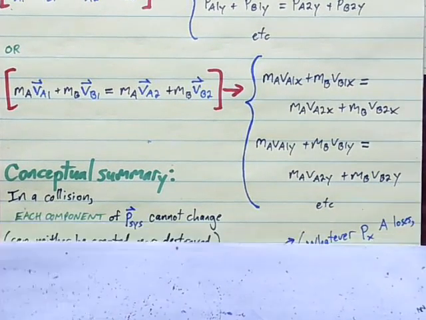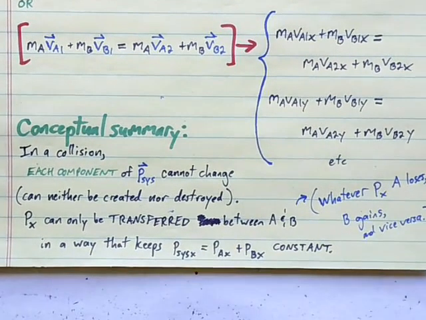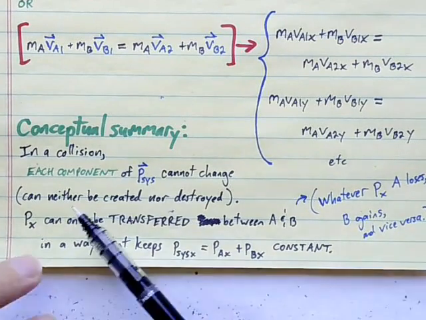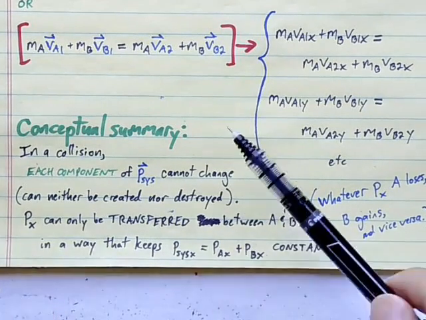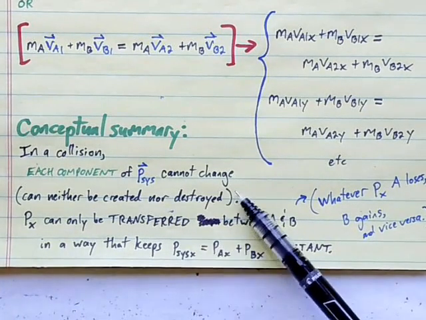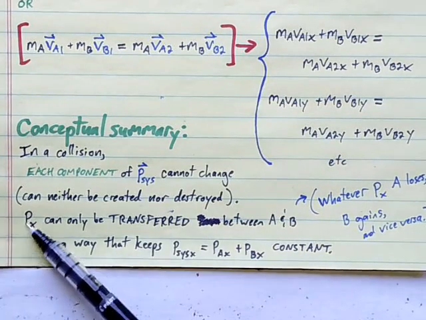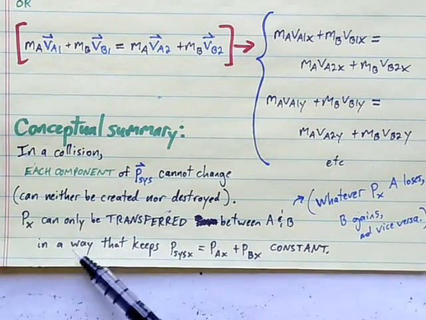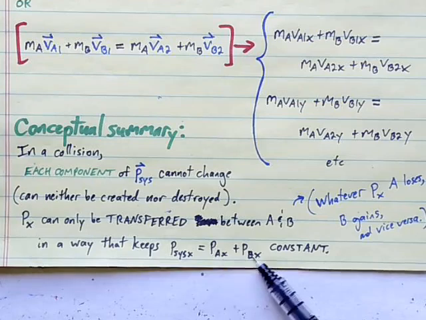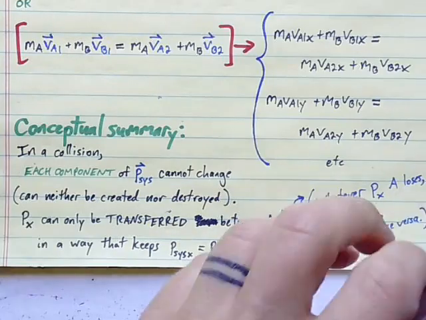So conceptually, the essential conclusion for us here is that in a collision, each component of the momentum of the system cannot change, meaning we can neither create nor destroy x momentum nor y momentum. X momentum, or the x component of the momentum, can only be transferred between A and B in a way that keeps the total x momentum of the system constant. So whatever x momentum A loses, B gains. Momentum is conserved